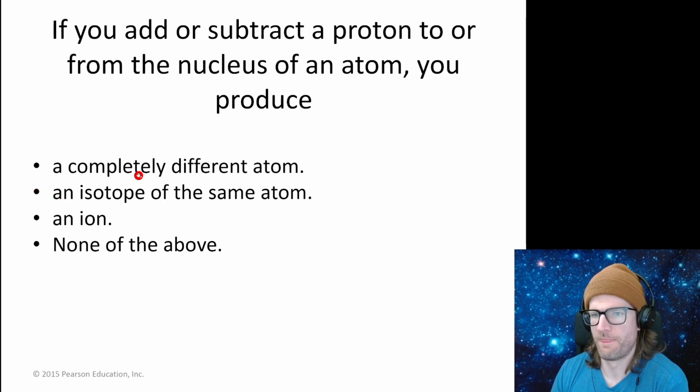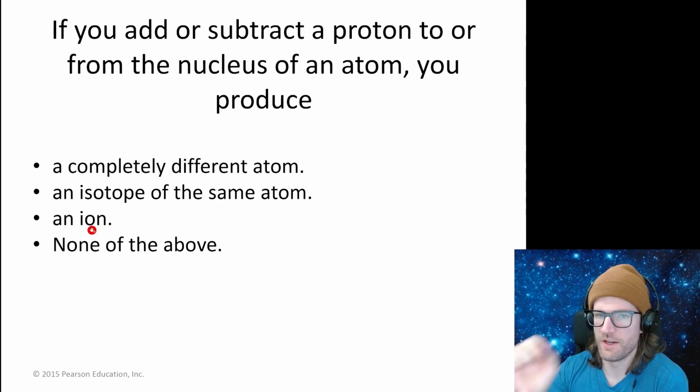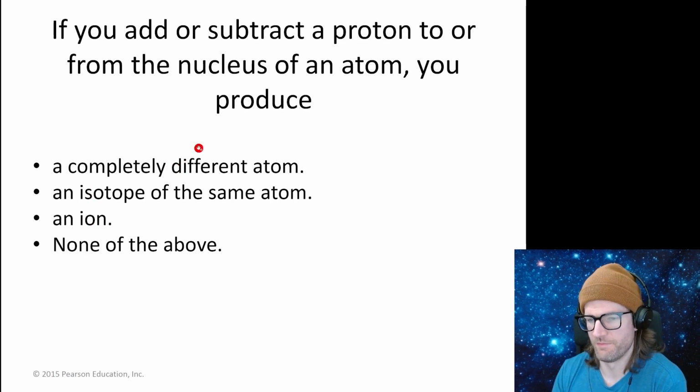Okay. If you add or subtract a proton to or from the nucleus of an atom, you produce a completely different atom. That's true. An isotope, no, that's if you add or subtract a neutron. An ion, no, that's if you take or add an electron. It's got to be a completely different atom.